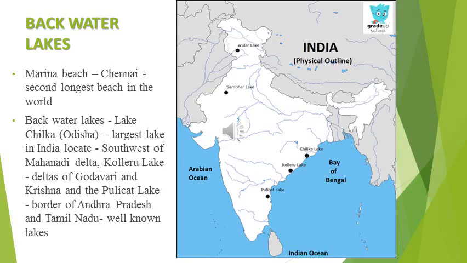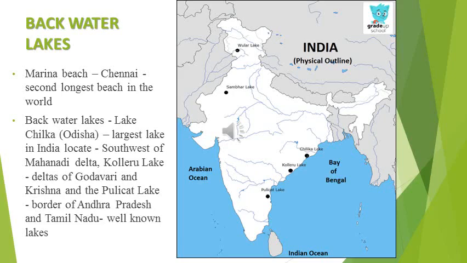So backwater, what do you mean by backwater? It is a part of a river away from the main water, where the water moves slowly. You can find a lot of backwater lakes in the East Coastal Plain. One is called Chilka Lake, situated in Odisha, another one is Kolleri Lake, and another one is Pulicat Lake.